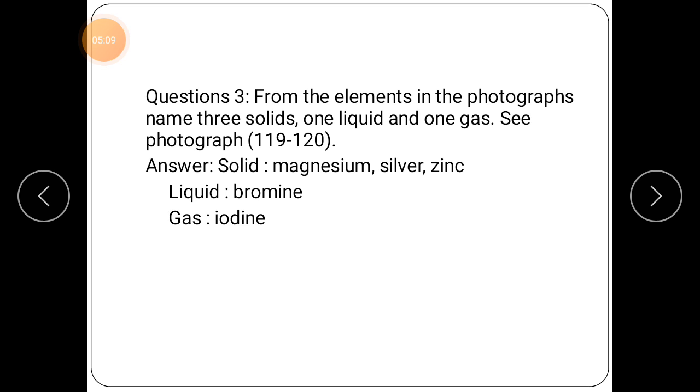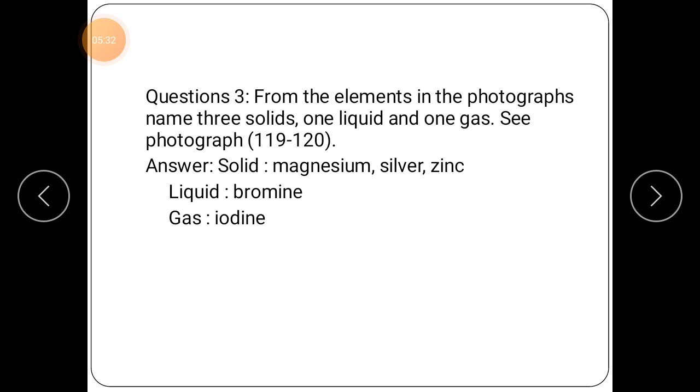Now in the liquid state, we can find in the periodic table and in the book that the element which is in the liquid state is bromine. Now which element is present in the gaseous state? That is iodine.